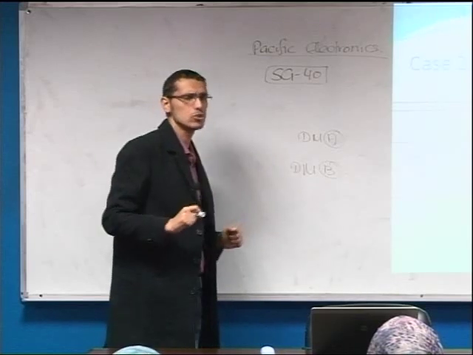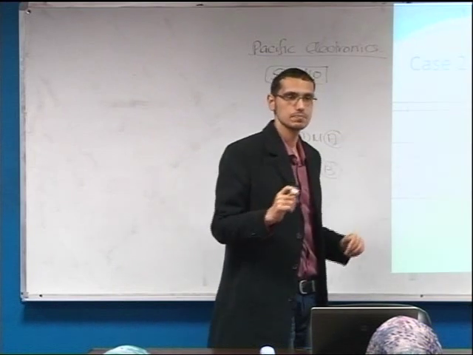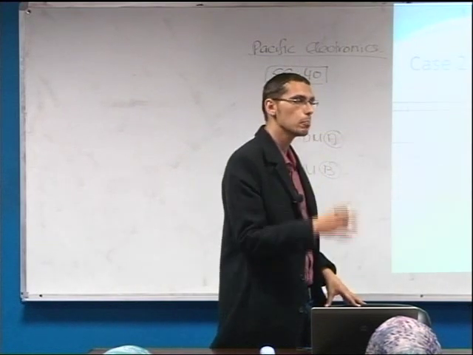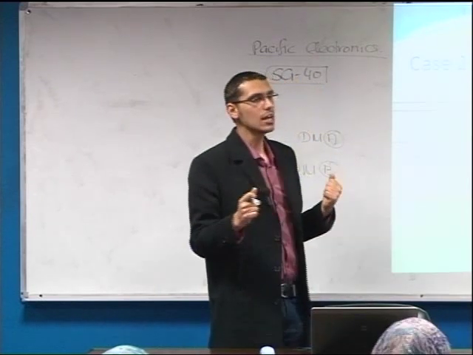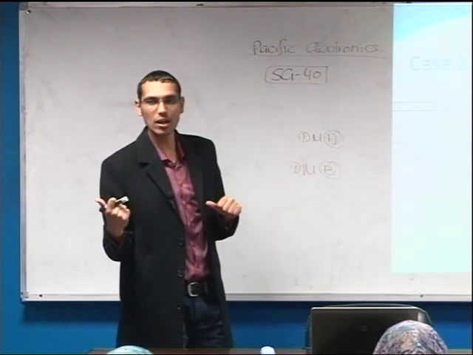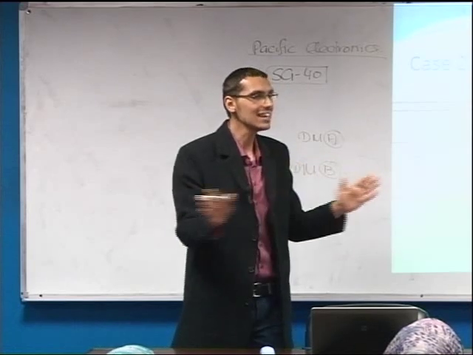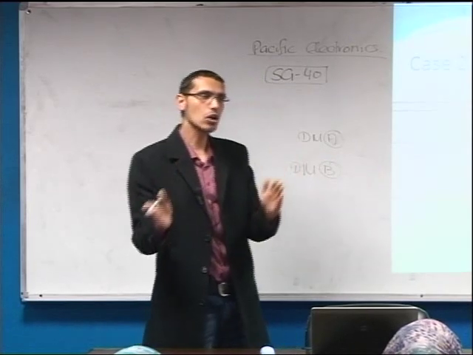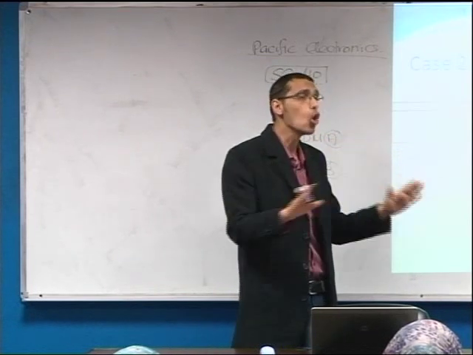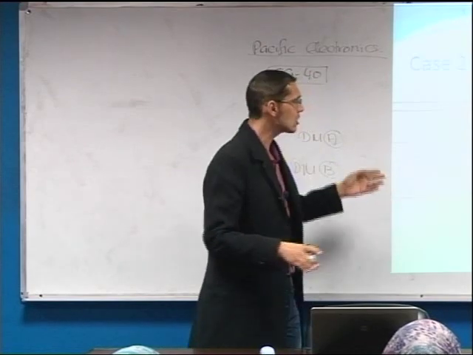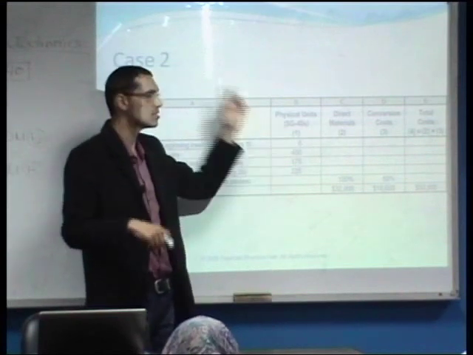Now let us consider case number 2. Case number 2 also considers the assembly department, but not for January, for February. Therefore, as we saw in case number 1, we ended the month January without any ending work in process. Therefore, we are going to start with month number 2, February, with no beginning inventory. As we can see here, the work in process beginning inventory on February 1 for the assembly department is 0.